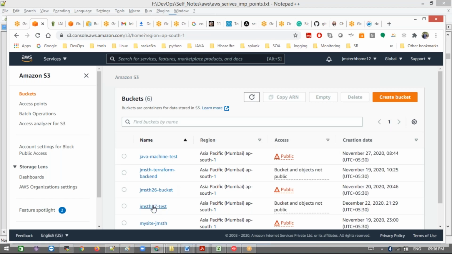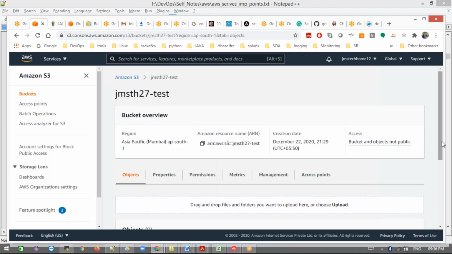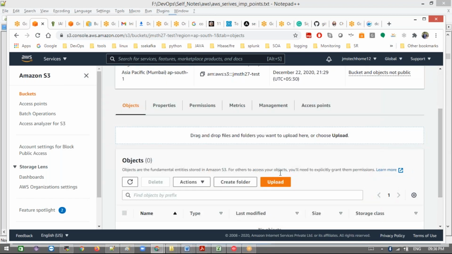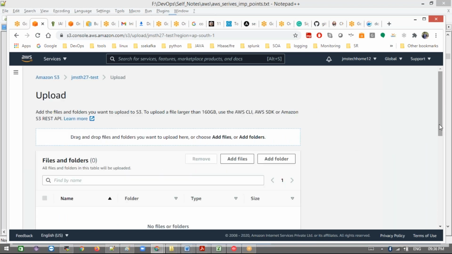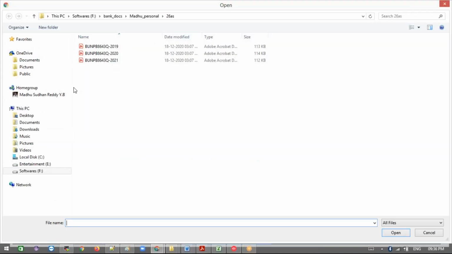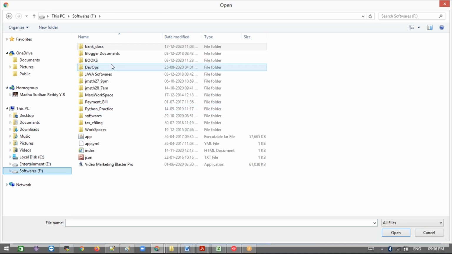Now see here, let's upload some data, some files or anything. Upload here directly. You can even create a folder also. Go here, and next what we do is add files. Go to DevOps.